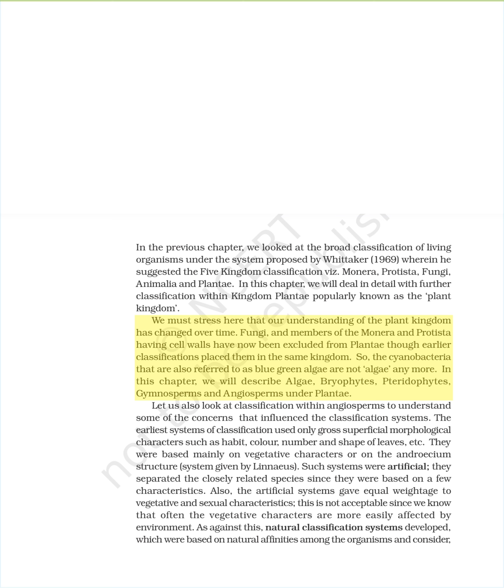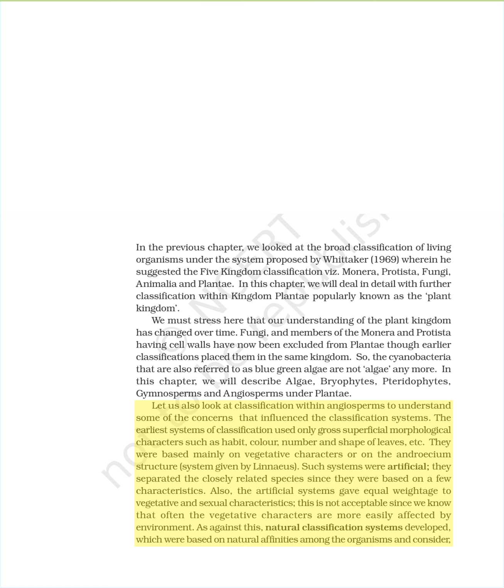We must stress here that our understanding of the plant kingdom has changed over time. Fungi, and members of the Monera and Protista having cell walls have now been excluded from Plantae, though earlier classifications placed them in the same kingdom. So, the cyanobacteria that are also referred to as blue-green algae are not algae anymore. In this chapter, we will describe algae, bryophytes, pteridophytes, gymnosperms, and angiosperms under Plantae.